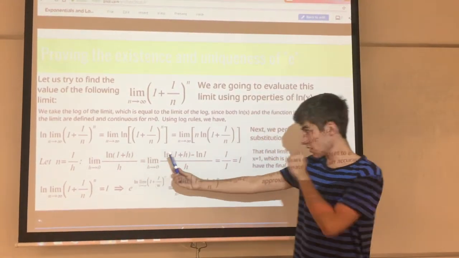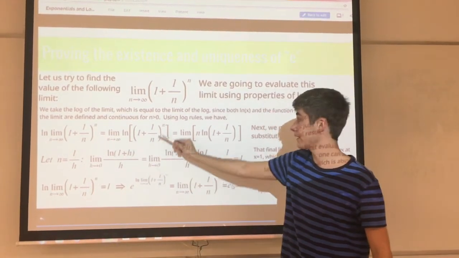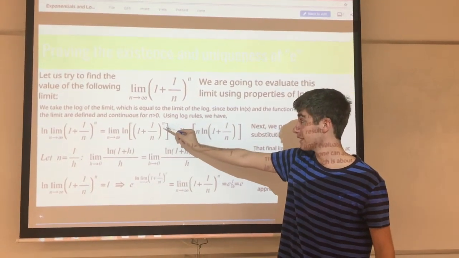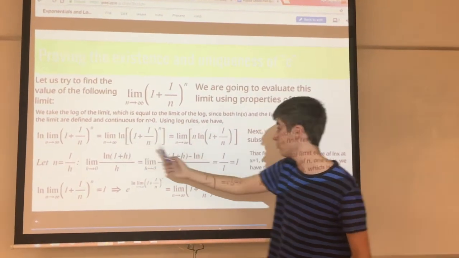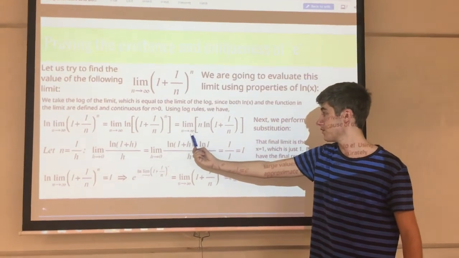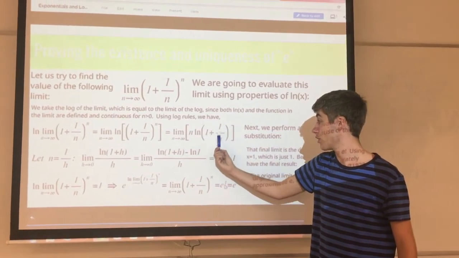So, because we now have the limit of the logarithm of this, and we're following the log power rule from before, we can bring this power of n down in front of the log, if you recall that one of the log rules. And so now we have the limit as n goes to infinity of n times the natural logarithm of 1 plus 1 over n.